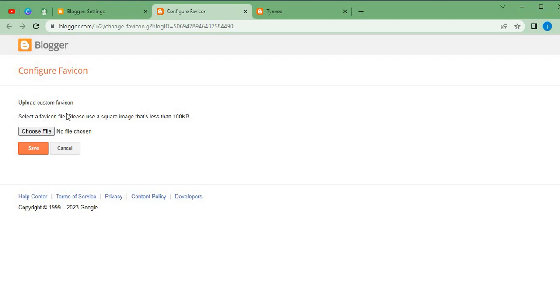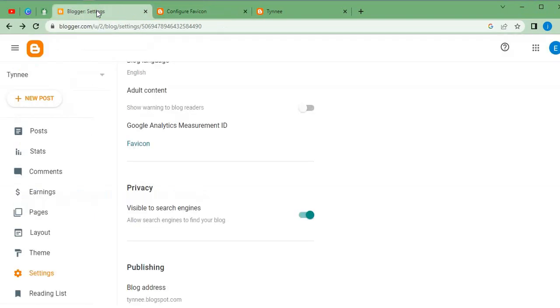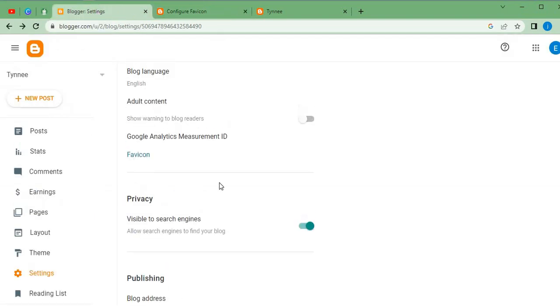But we need to take note of this. We need to select a favicon file. Please use a small image that is less than 100 kilobytes. So that means we need to add these particular instructions here. If not, the file will not be allowed in this particular space. Since we are not going to be doing that here for the sake of this tutorial, we can easily go back to our settings.